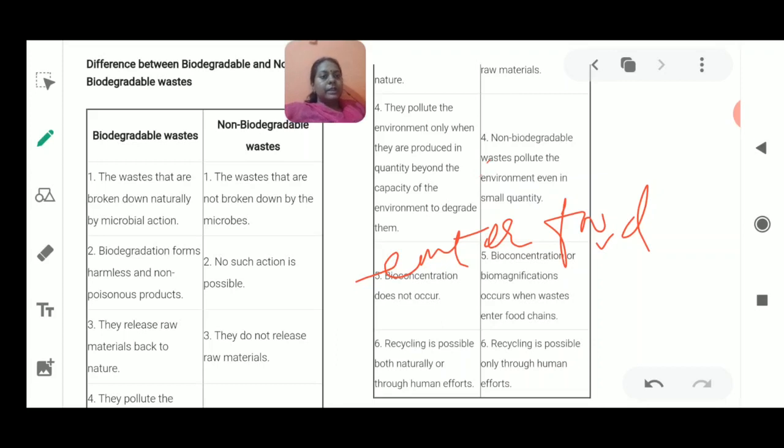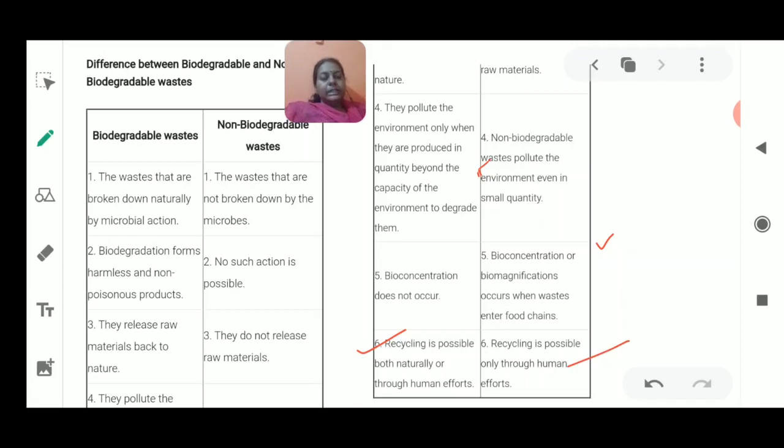Okay, it is going to enter inside the food chain, and it is going to be biomagnified as it is moving from one trophic level to another trophic level. Now the last difference says that recycling is possible either naturally or by human efforts. In biodegradable waste, that could be recycled naturally, or it could be done through human efforts. Next, recycling is possible only by human efforts in non-biodegradable waste.